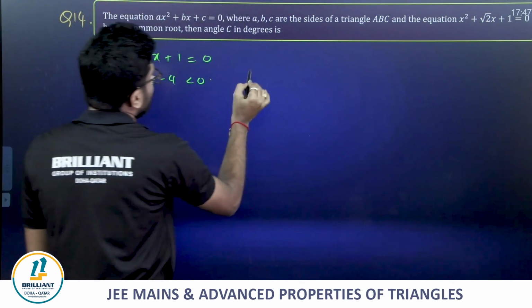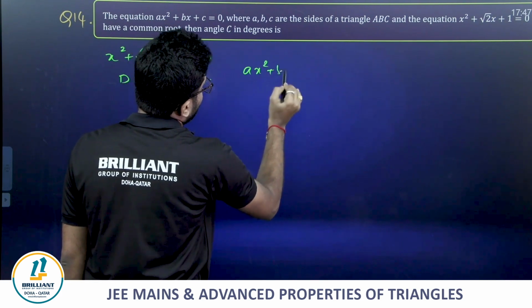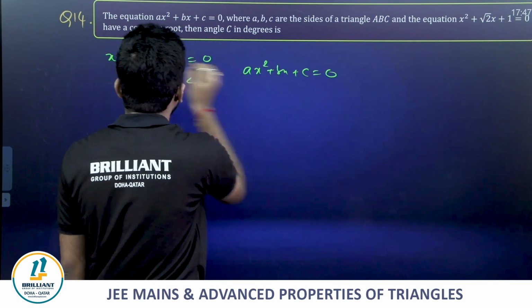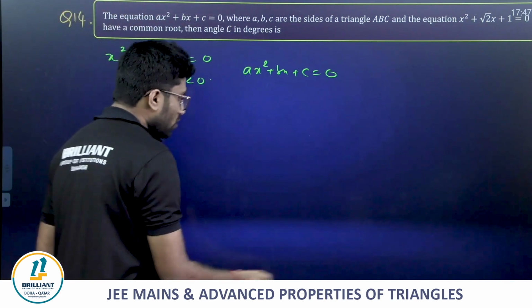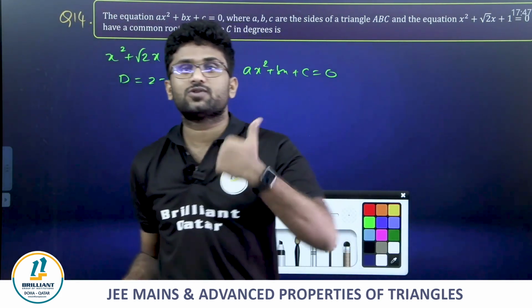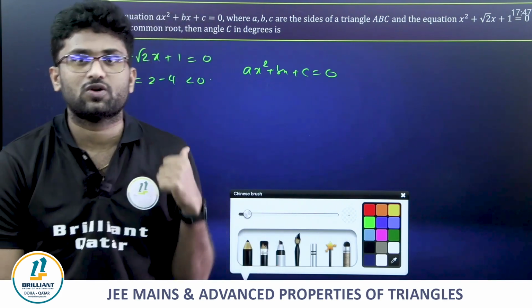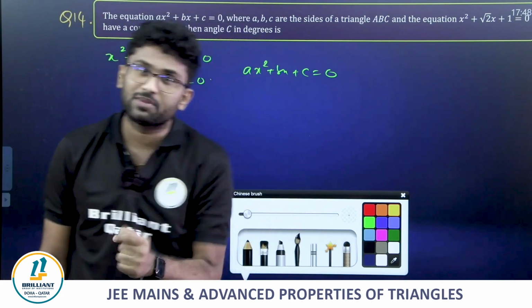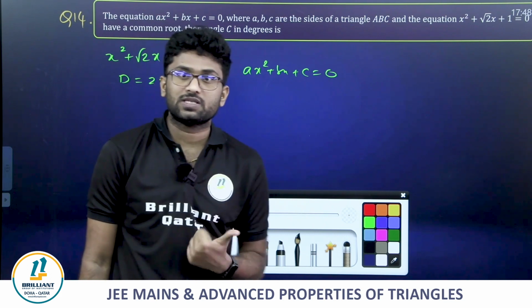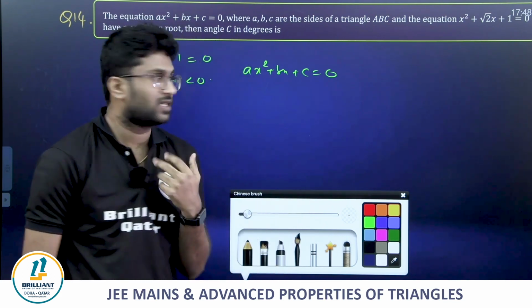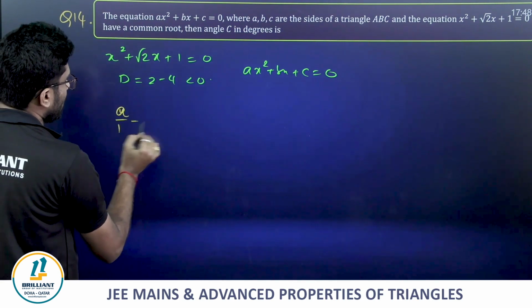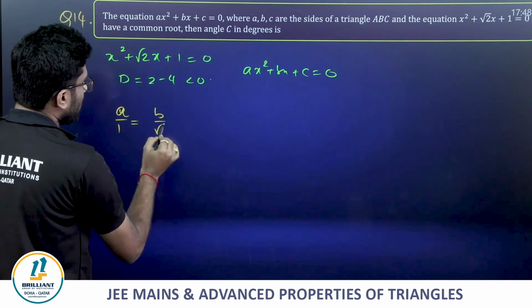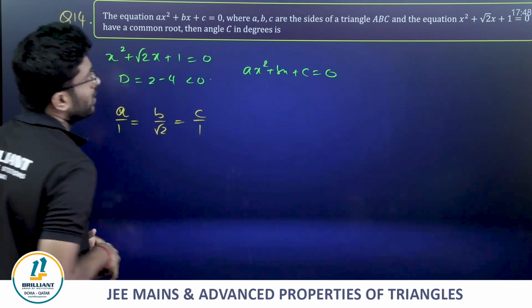So this ax square plus bx plus c equals 0, and this equation should have both the roots common. If you have not understood this, go watch the quadratic equations short lecture. In that I have clearly mentioned why: common roots concept, one root common, two roots common. So if two roots are common, then their coefficients are proportional: a by 1 equals b by root 2 equals c by 1.